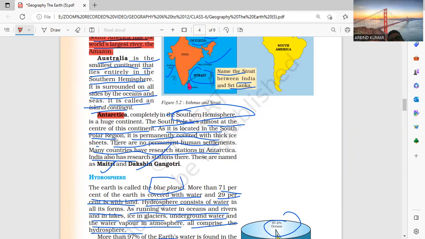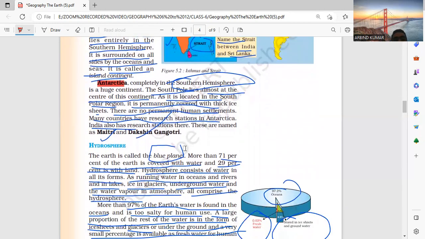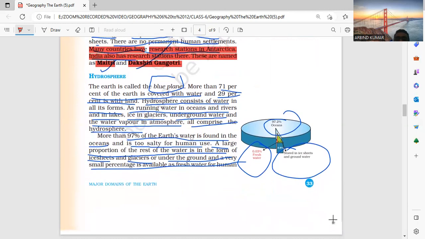मतलब ये सब आइस से घिरा हुआ है. There is no permanent human settlement here. रिसर्च स्टेशन, अंटार्कटिका में बहुत सारे रिसर्च स्टेशन हैं, many countries have research stations in Antarctica. मैत्री और दक्षिण गंगोत्री, the research stations, ठीक है ना.